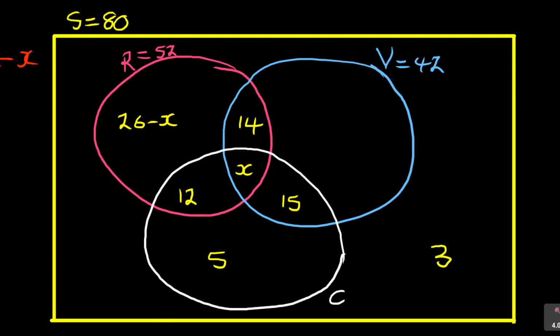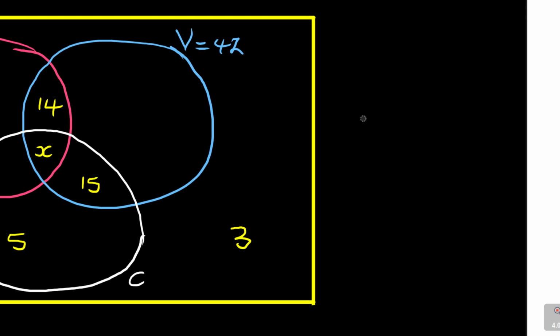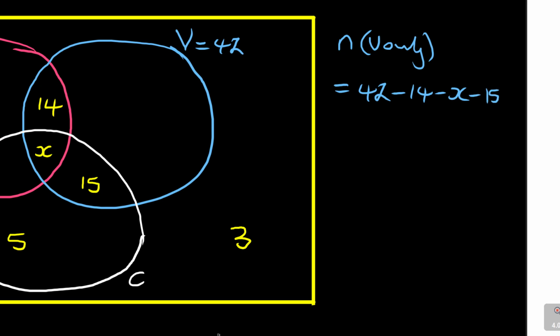So to find that number of students, just like we did previously, the number of students who like volleyball only is equal to 42 minus 14 minus X minus 15. You can actually start with the numbers first and end with X, so minus 15 minus X.